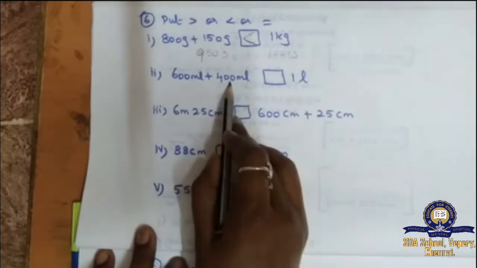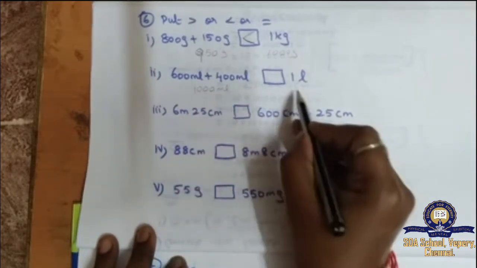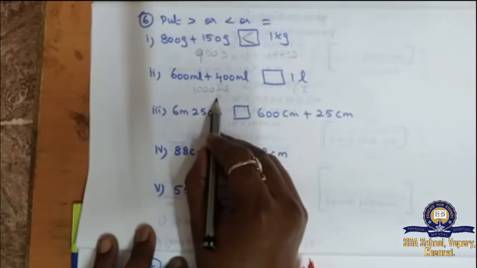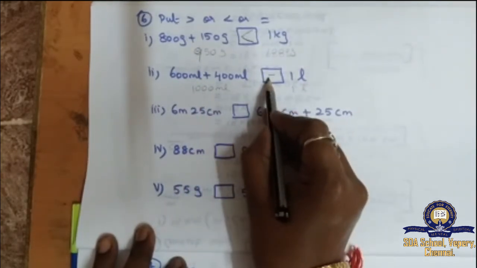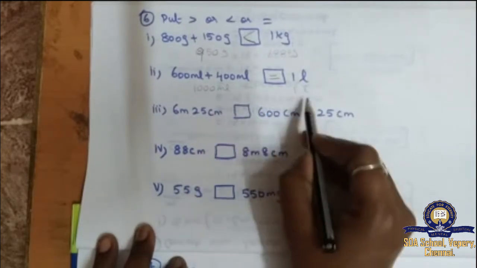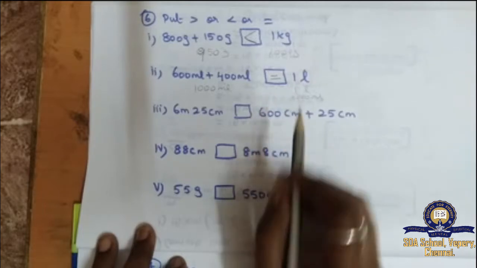Next, 600 ml plus 400 ml, 1000 ml. Here 1 liter. 1 liter equal to how much? 1000 milliliter. So both are equal. This is liter. Here 1 liter equal to 1000 milliliter. So both are equal. So it is equal.